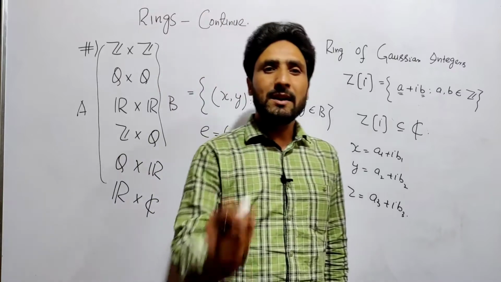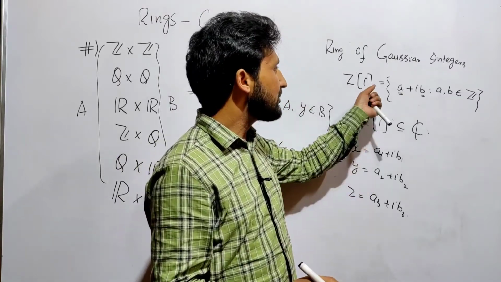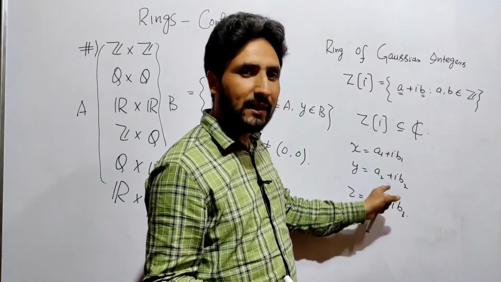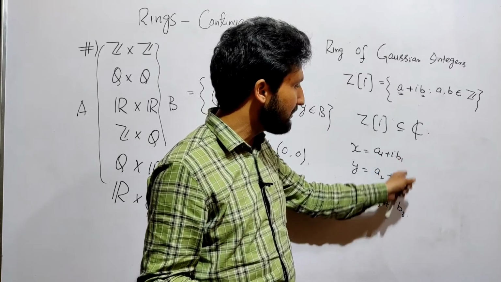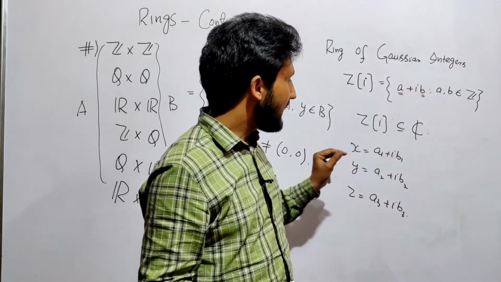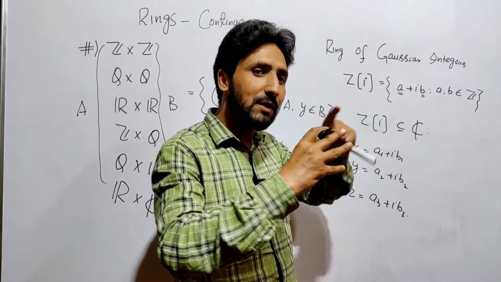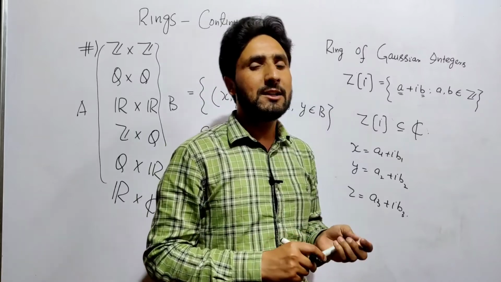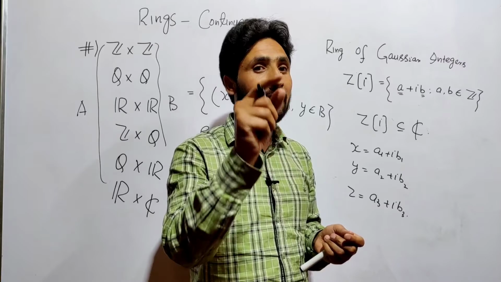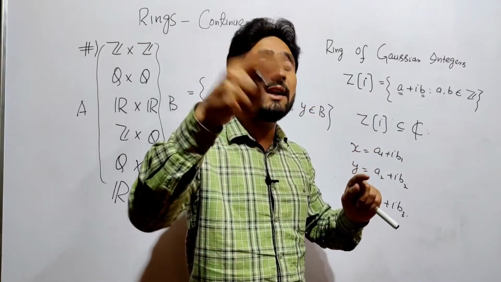So the first property is closure: x plus y is also in this very set, because we get a1 plus a2, which is an integer, plus iota times b1 plus b2, which is also an integer, so it falls in the same set. Also you can easily see that (x plus y) plus z is equal to x plus (y plus z), so the associative property is proved. Now here you have the identity, and you have to show that Z[i] under addition is an abelian group.